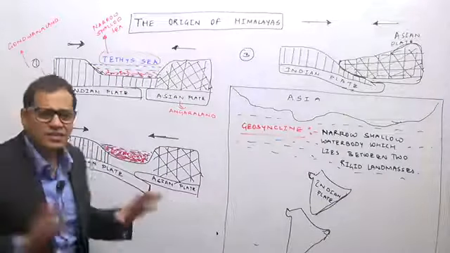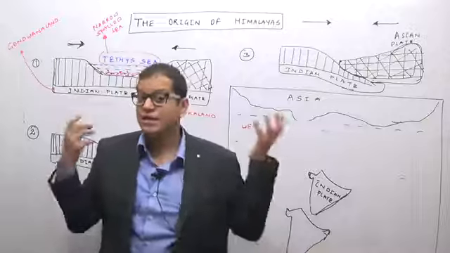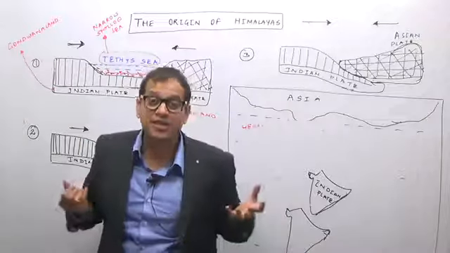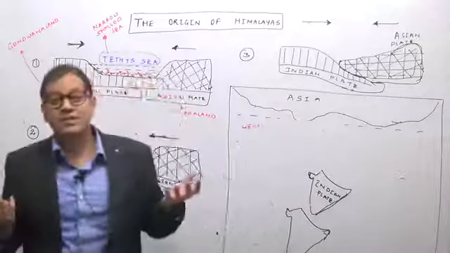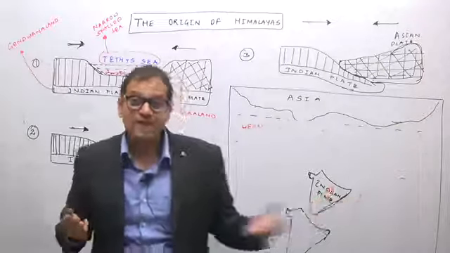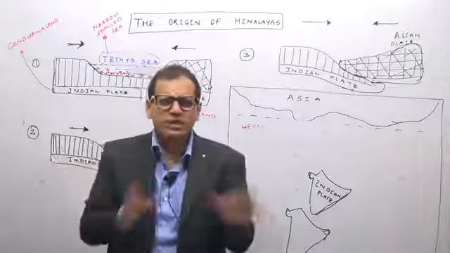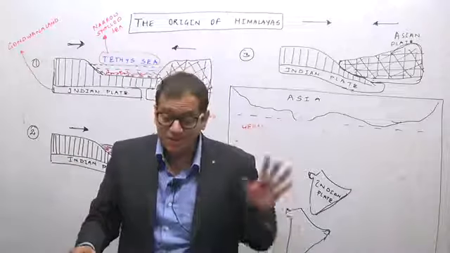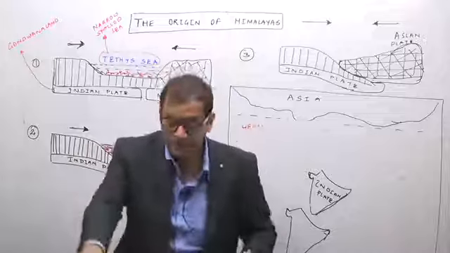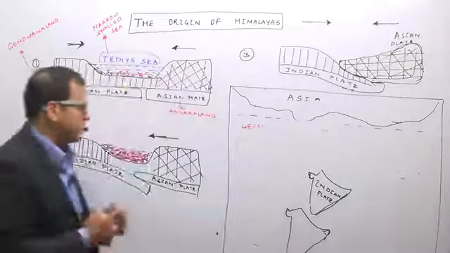Now as these plates came near each other, that means as the Indian plate came near the Asian plate, what does the plate tectonics theory say? One is the geosyncline theory, I told you, that in between there was a water body known as the Tethys Sea, which is known as a geosyncline. But these are also examples of two convergent plates. So we are doing a mixture of both theories, so that in the examination you will write the perfect answer and get good marks in the mains examination.